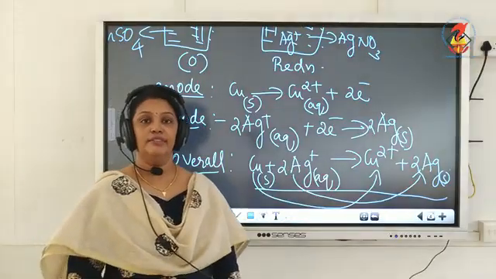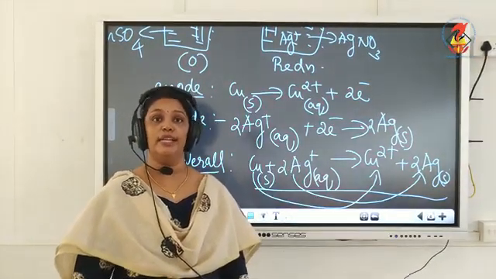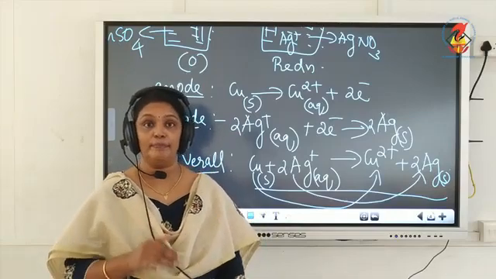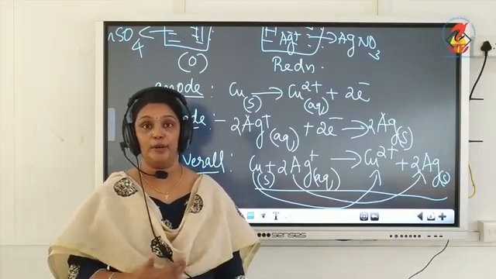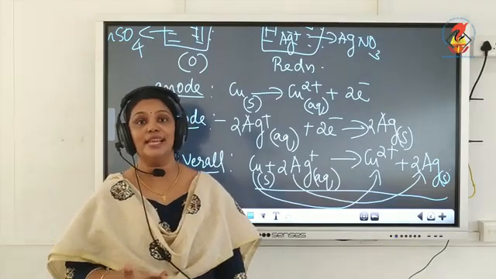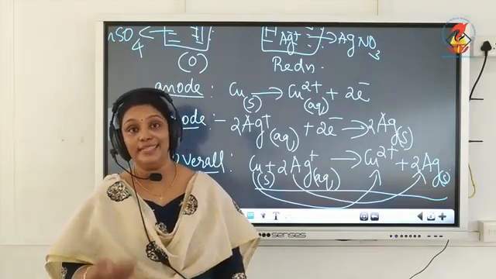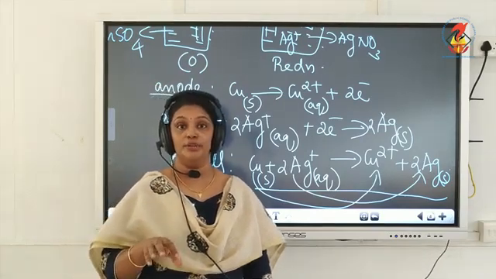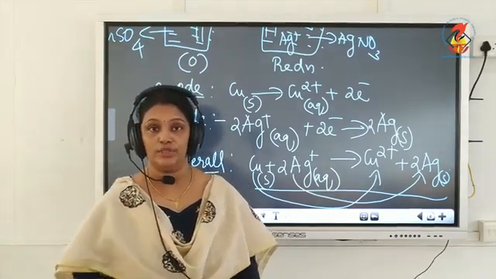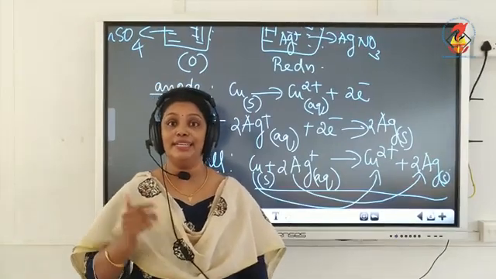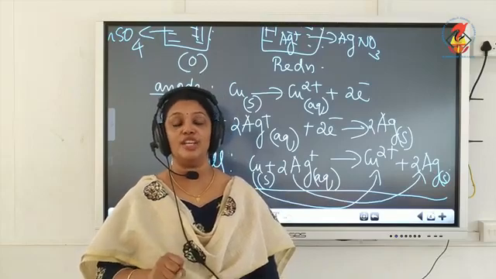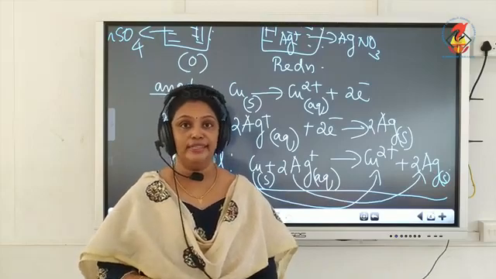So with this, we finish a brief description about electrochemical cell. And you know, when the external potential applied is greater than the cell potential, an electrochemical cell will act like an electrolytic cell. So in an electrochemical cell, the chemical energy produced in a redox reaction is converted into electrical energy, but in an electrolytic cell, the electrical energy is used to bring about a chemical reaction which is non-spontaneous.